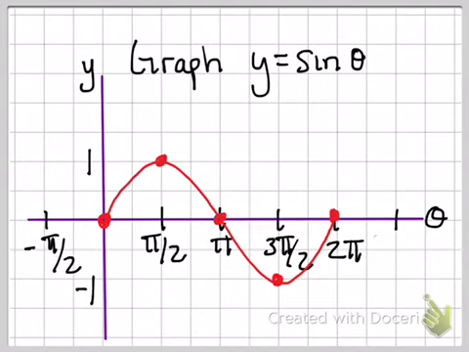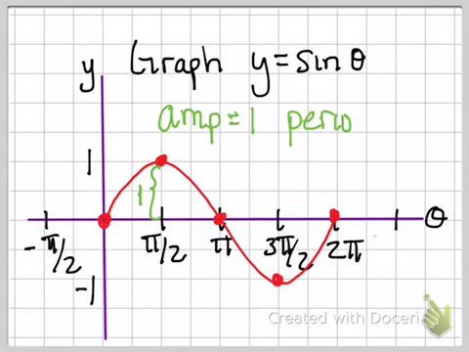sine function. We also notice that on the sine function we have something called the amplitude. The amplitude is the distance or the height of this hill, which in this case is 1. So our amplitude is equal to 1, and our period, it's the length of a complete cycle from start to finish. So we started here, we finished here, so the length was 2 pi.